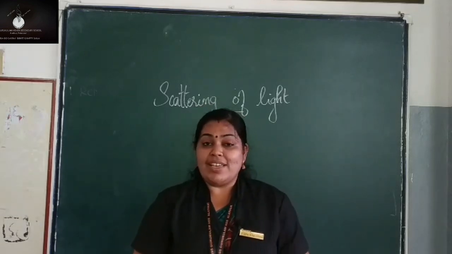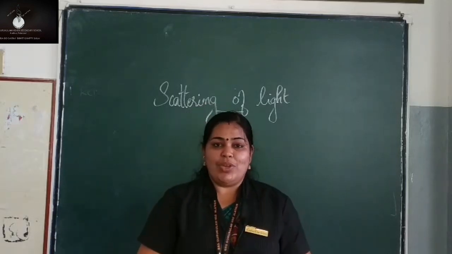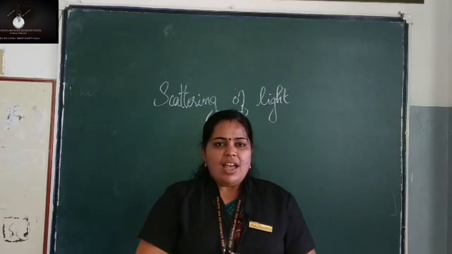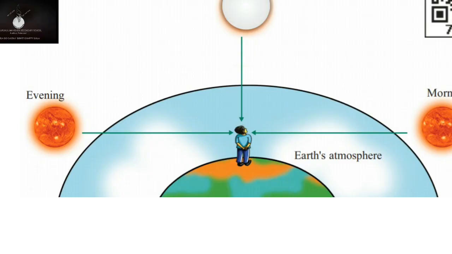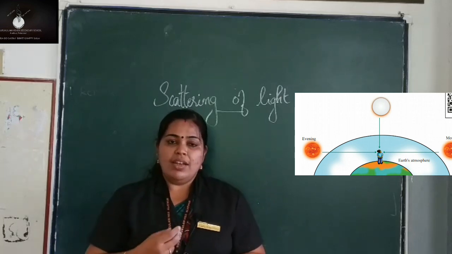Next topic is the color of the rising and setting sun. What is the color of the rising and setting sun? Orange red color we can see, isn't it? It is seen as red in color. Look at the figure here. From the figure it is clear that during morning and evening the sunlight has to travel longer distances.